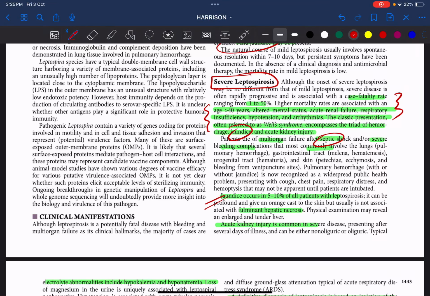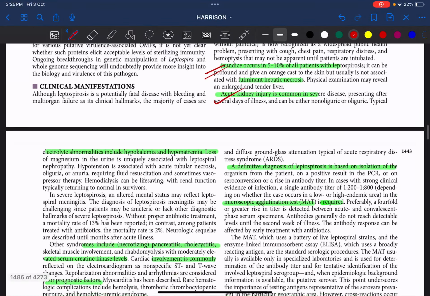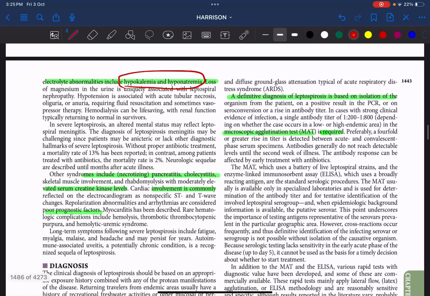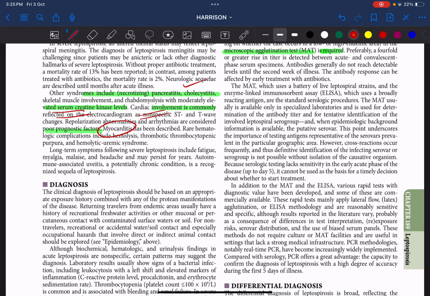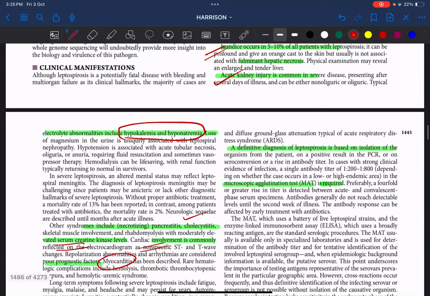As I told you, jaundice occurs only in 5 to 10% of the cases because of the fulminant hepatic necrosis. But acute kidney injury is very, very common in severe leptospirosis. The patient usually has electrolyte abnormalities like hypokalemia and hyponatremia. Other presentations may be cardiac involvement, in which there will be non-specific changes in ST and T waves. There will be elevated serum creatine kinase because of rhabdomyolysis. There will be a pancreatitis-like presentation. As I told you, all systems are involved in leptospirosis, even myocarditis. Then coming into diagnosis, just remember the definitive diagnosis of leptospirosis is based on isolation of the organism and PCR.